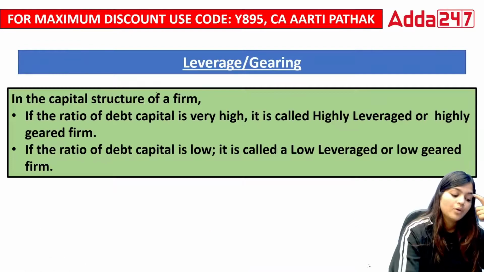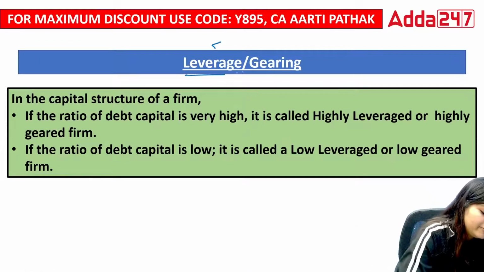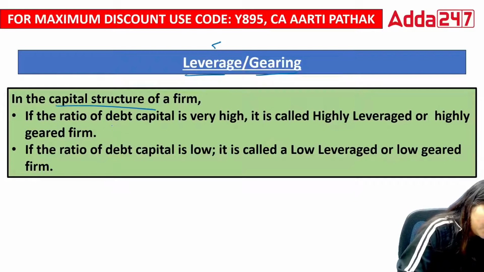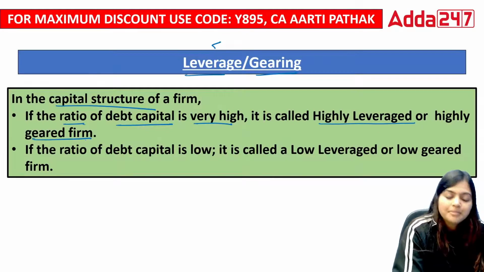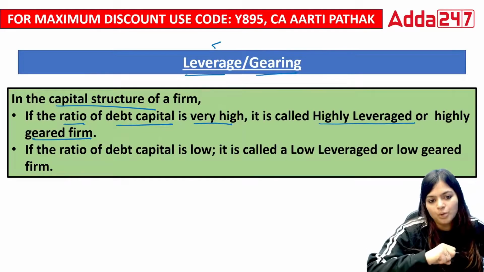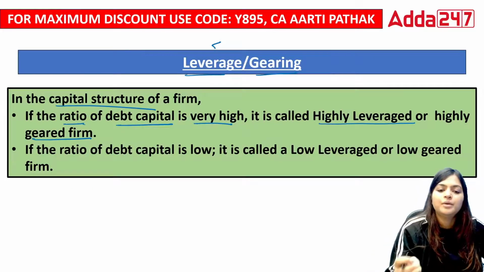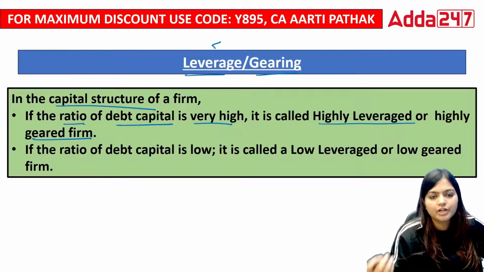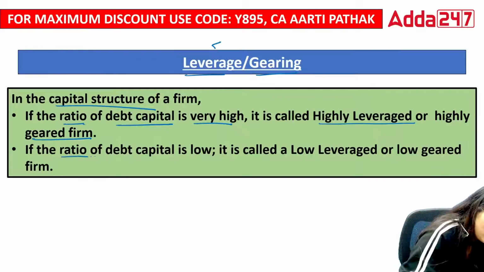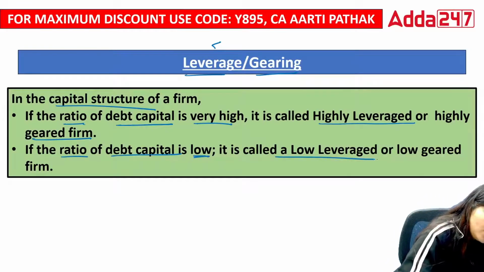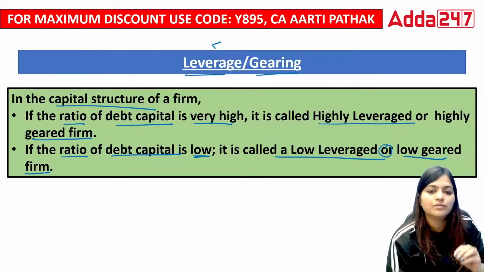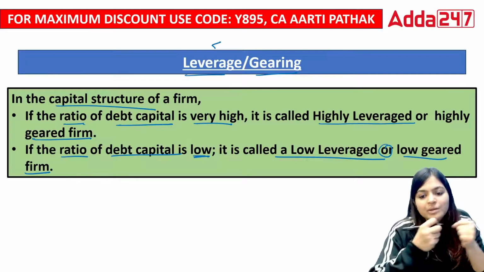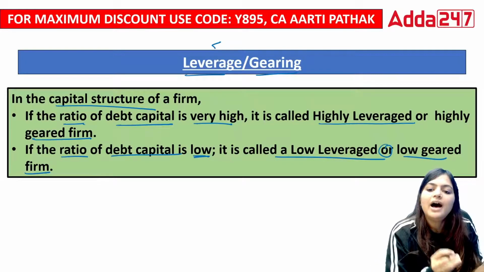Now, we have one more small topic, that is leverage, gearing. So in the capital structure of a firm, if the ratio of the debt capital is high, it's called a highly leveraged or high geared firm. Means what? If you're taking more borrowing amount than your equity amount, then your firm is known as a high leveraged, geared firm. On the other hand, if the ratio of the debt capital is low, it is called a low leveraged or low geared firm. So this is what leverage is about. If you're borrowing more, then you are going to be known as a high leverage firm.